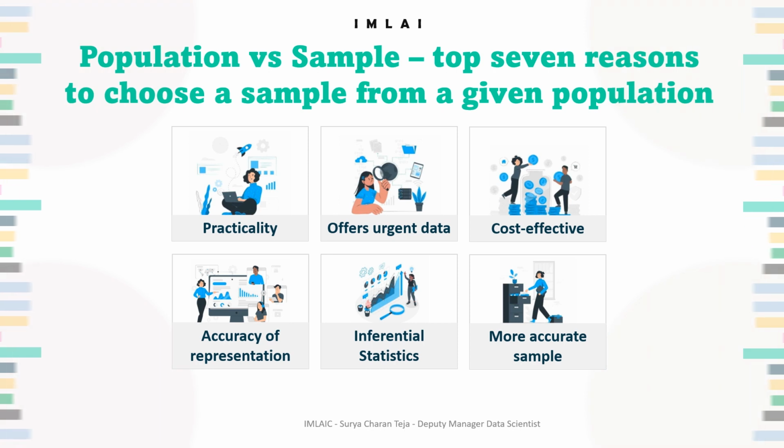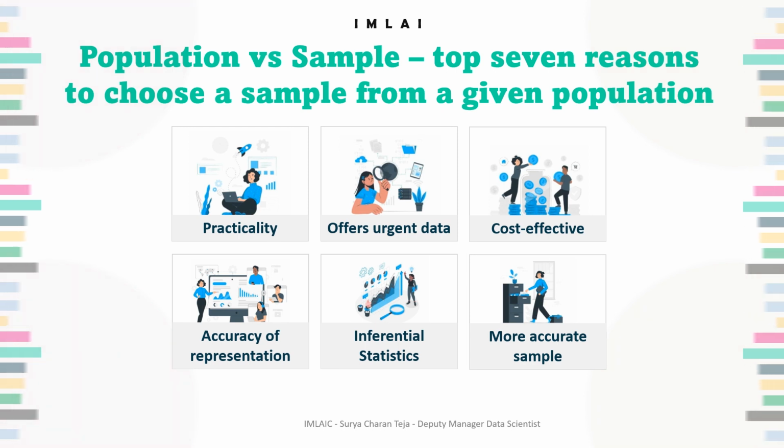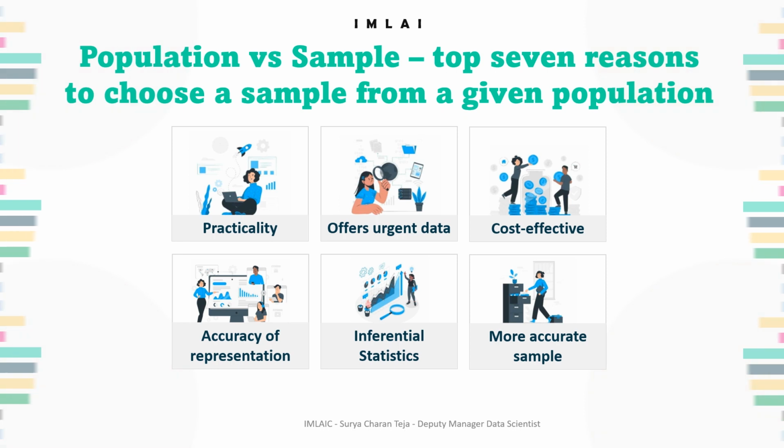And the seventh one is manageable. Sometimes collecting an entire population's data is near impossible as some populations are too challenging to come by. In this case, a sample can represent the study as it is feasible, manageable, and accessible.